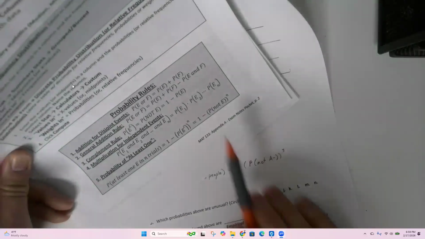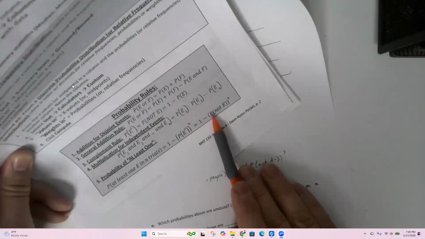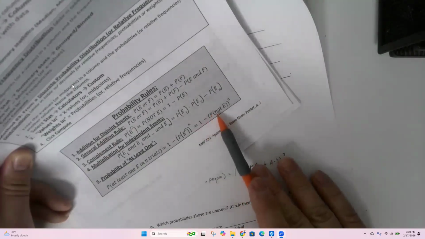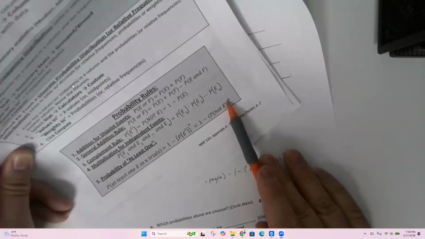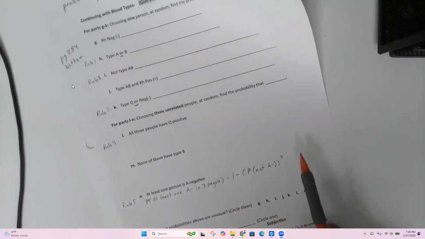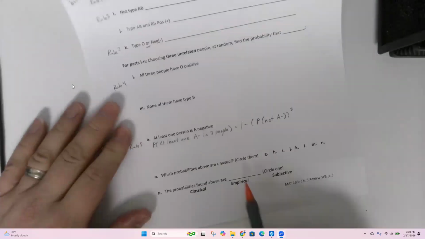Our N is the number of people we're looking at, or the number of dice you roll, or whatever.